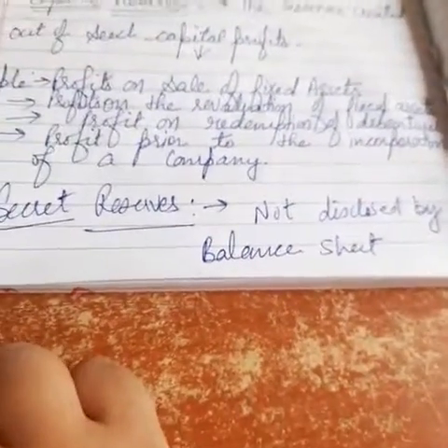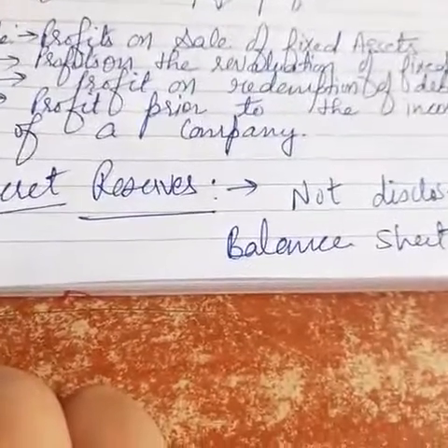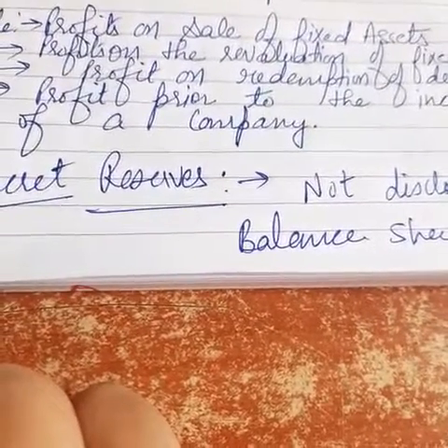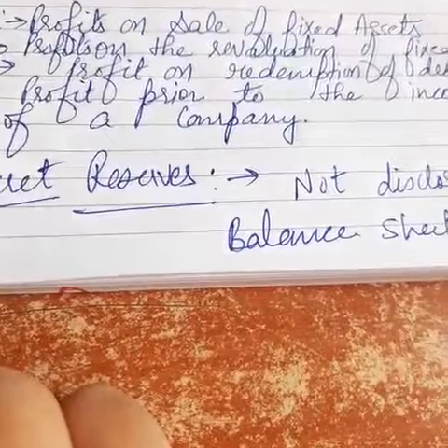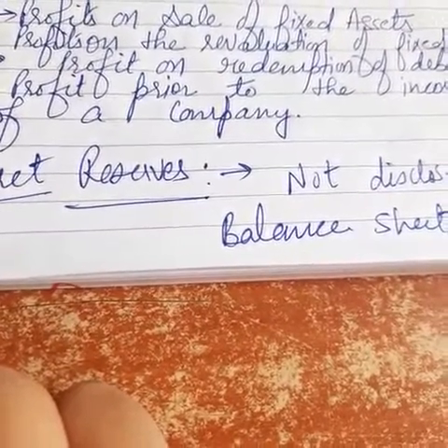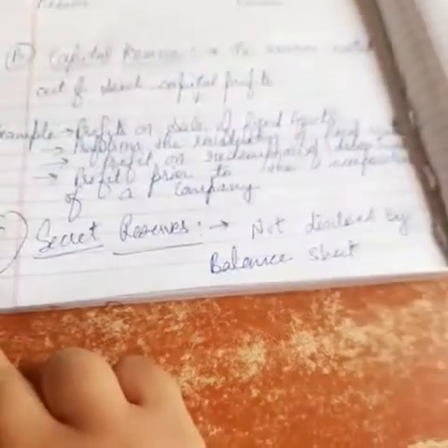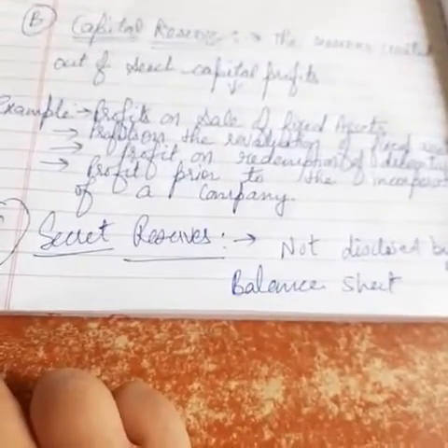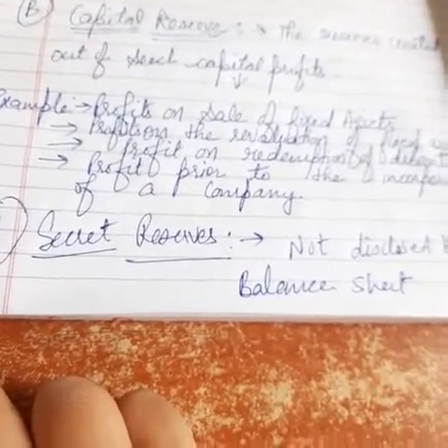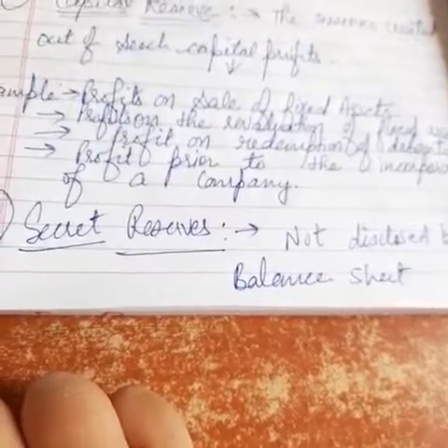They show liabilities higher, right? And assets lower, right? So their main motive is that they do not show the actual position but rather a better position. So these are called secret reserves. So see how these reserves may be created.